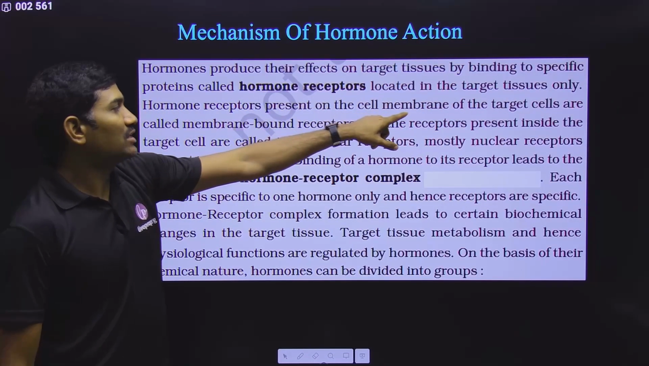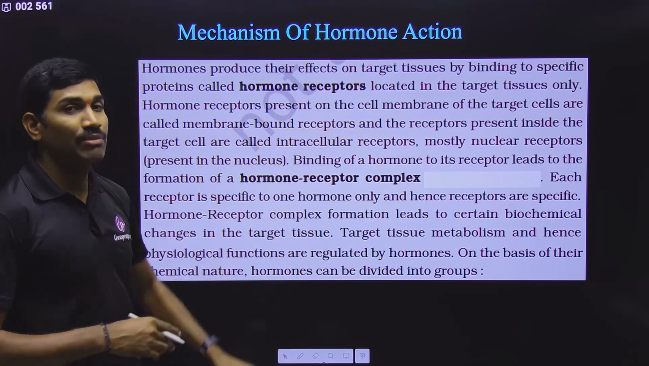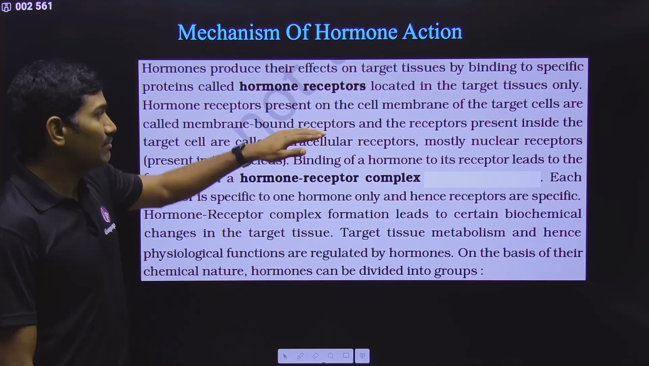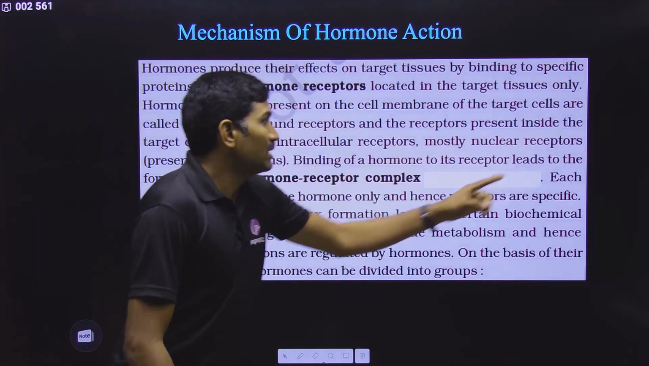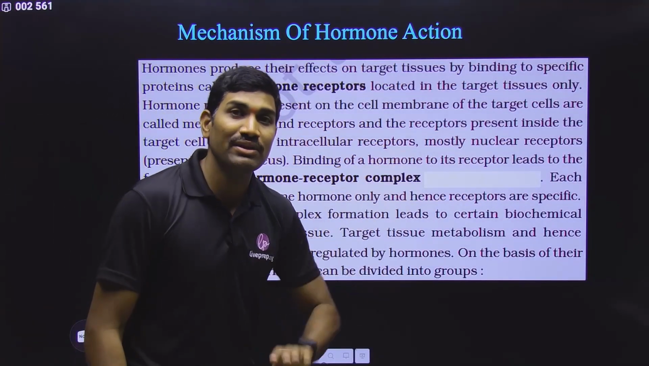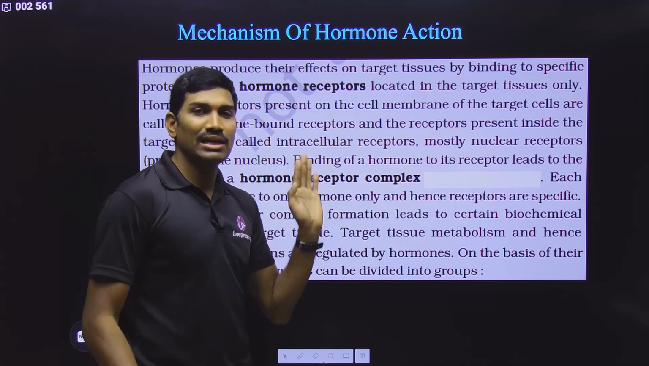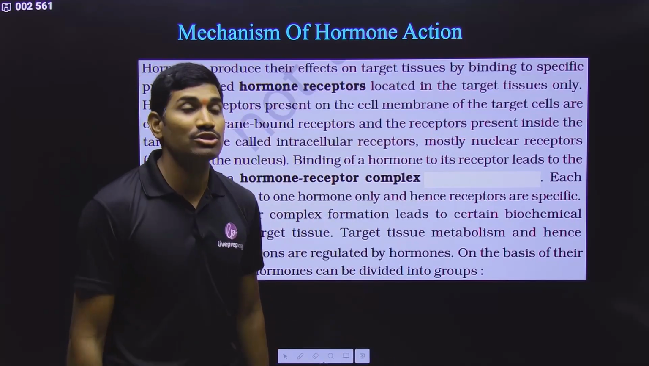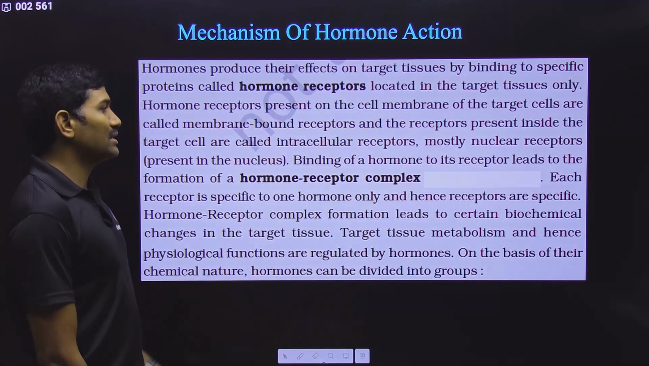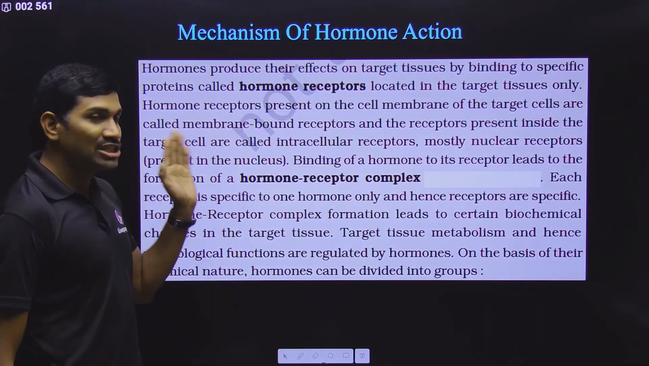Hormone receptors present on the cell membrane of target cells are called membrane bound receptors, and this type of membrane bound receptors we are observing for protein peptide type of hormones. And the receptors present inside the target cell are called intracellular receptors, and these we are observing for steroid type of hormones. Mostly these are nuclear receptors. Sometimes they can be cytosolic receptors also. For the intracellular ones they are talking. Clear?